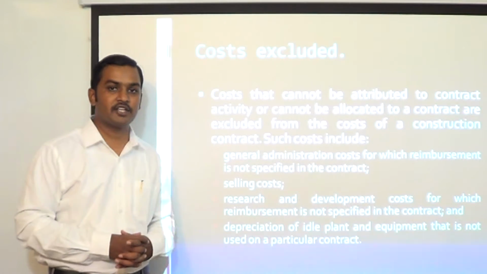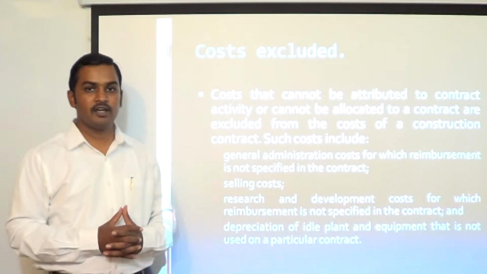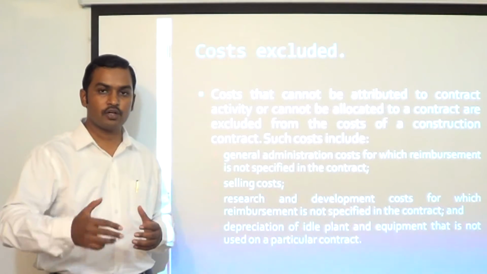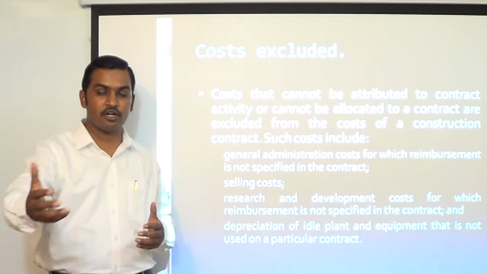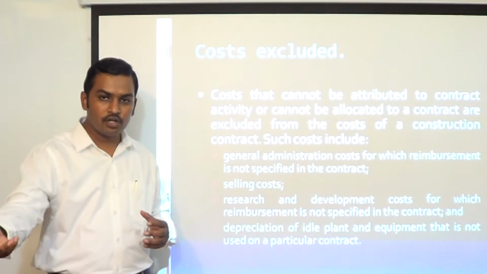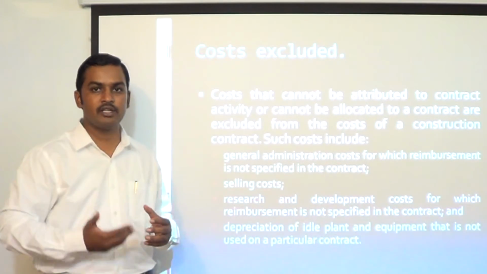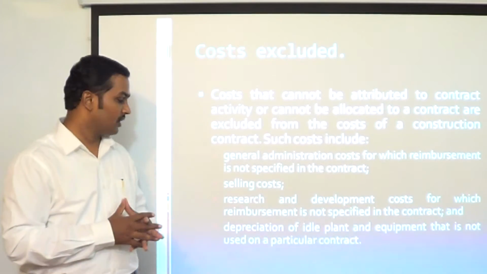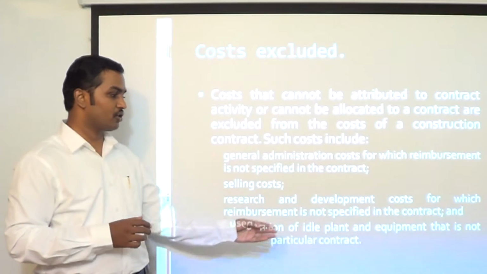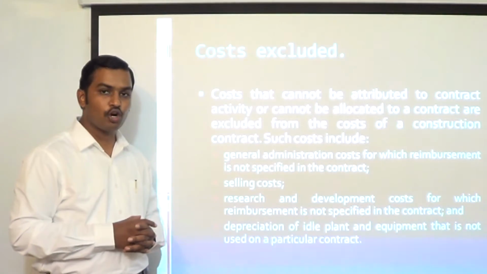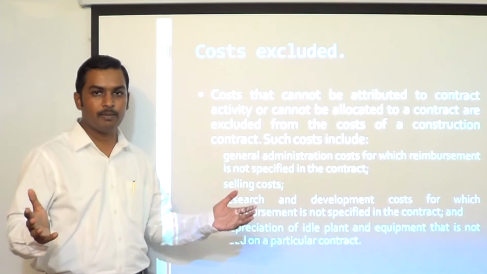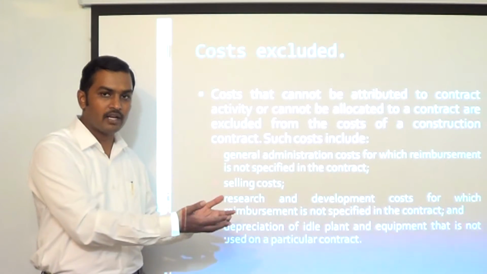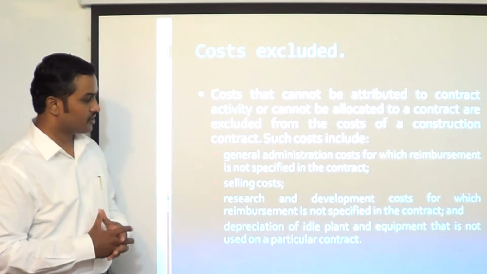Now, what are the costs that are excluded? These costs cannot be considered as construction costs. Examples are given here. Administration costs which are not specifically reimbursable under the contract. Research and development costs which are not specifically reimbursable in the contract. Selling costs. Then depreciation of idle plant and equipment that is not used on any particular contract. So if you have idle plant and equipment which is not being used on any contract, the depreciation on it will not be considered as part of construction costs.